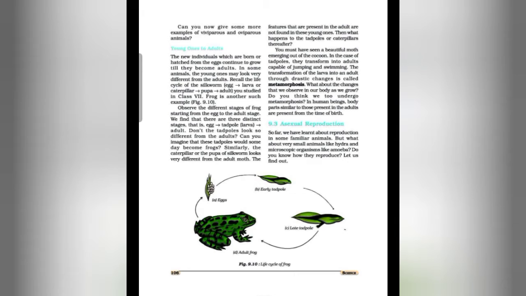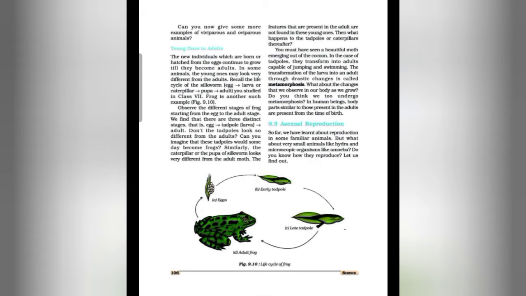The new individuals which are born or hatched from the eggs continue to grow till they become adults. In some animals, the young ones may look very different from the adults. Recall the life cycle of the silkworm. The silkworm in its life cycle has first the egg stage, then larva or caterpillar, then pupa, then adult, that you studied in class 7.